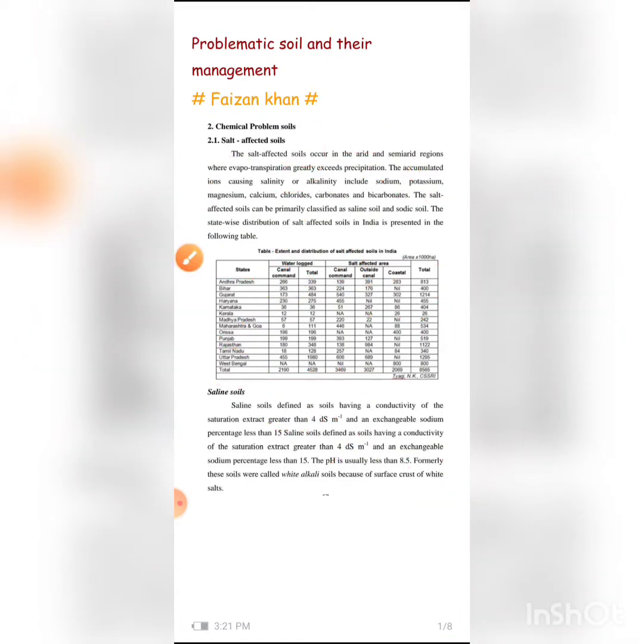Let us see first what salt affected soils are. Salt affected soils occur in the arid and semi-arid regions where evapotranspiration greatly exceeds precipitation.